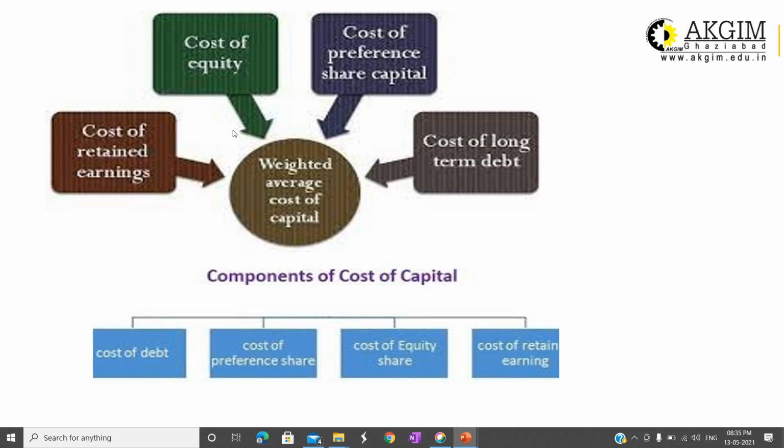So in a nutshell, we can see that the components will be the different capital which you are using in the business. If you are using only share capital, then obviously your weighted average cost of capital is equal to the cost of equity share capital.